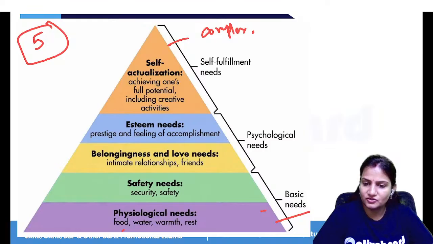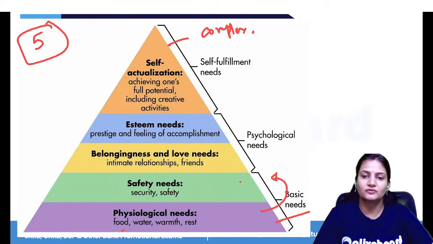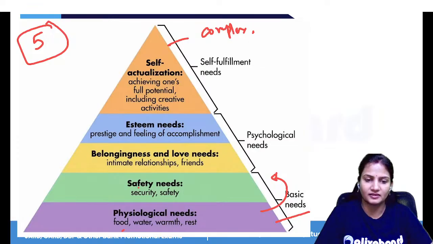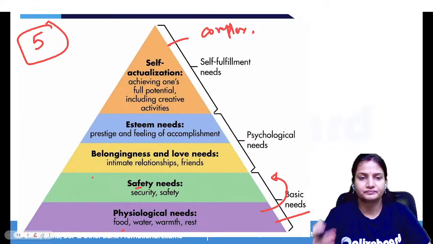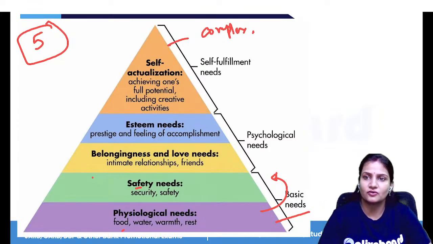Now, when an individual has fulfilled this level of need, the individual will be motivated to fulfill the second level of need, that is the safety needs. Now the individual is saying, okay, I have food, I have water, I have shelter. Now I want security in my life. Now I want a secured job. So that is the security and safety needs. Sometimes it is known as security needs also.